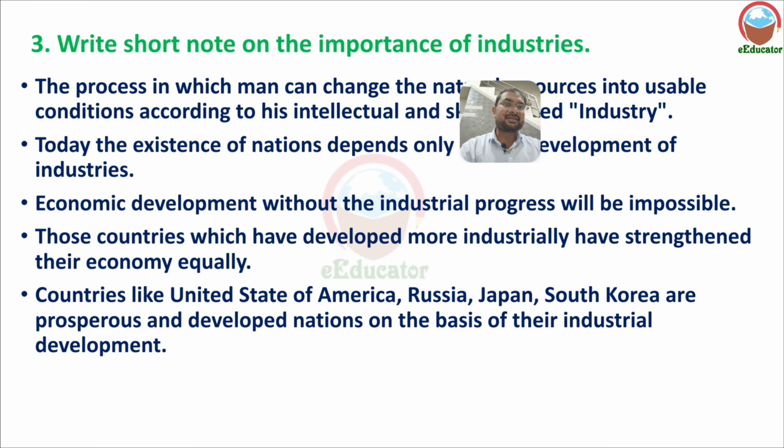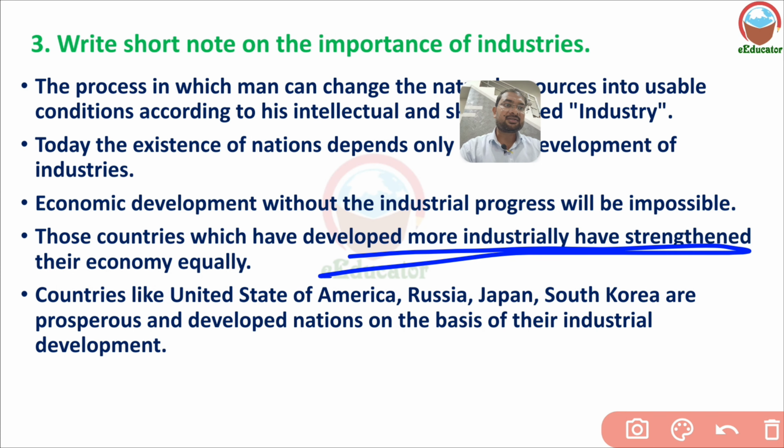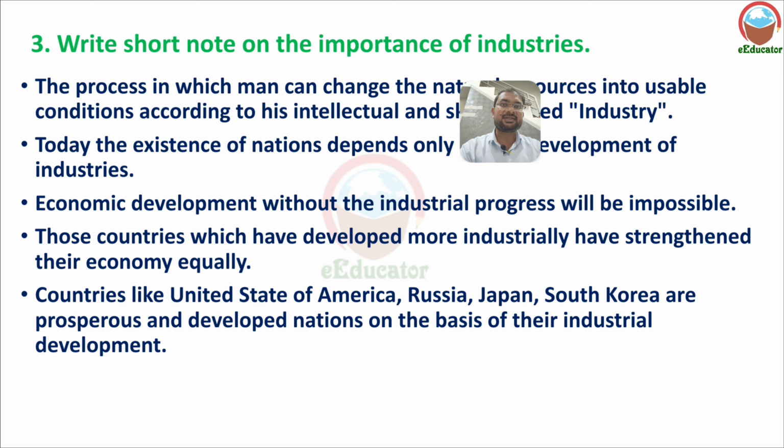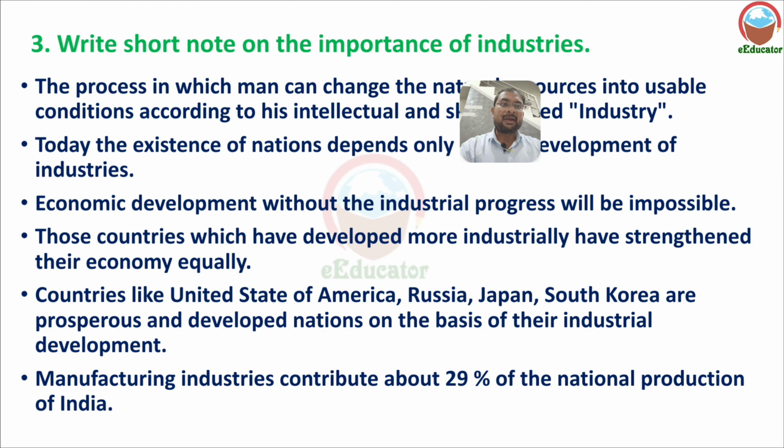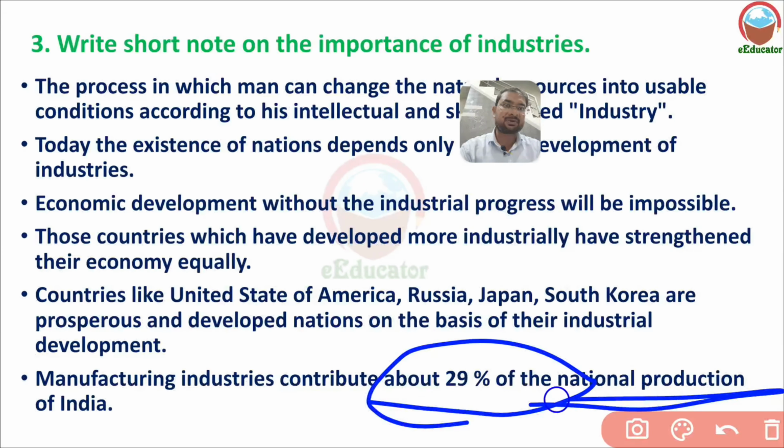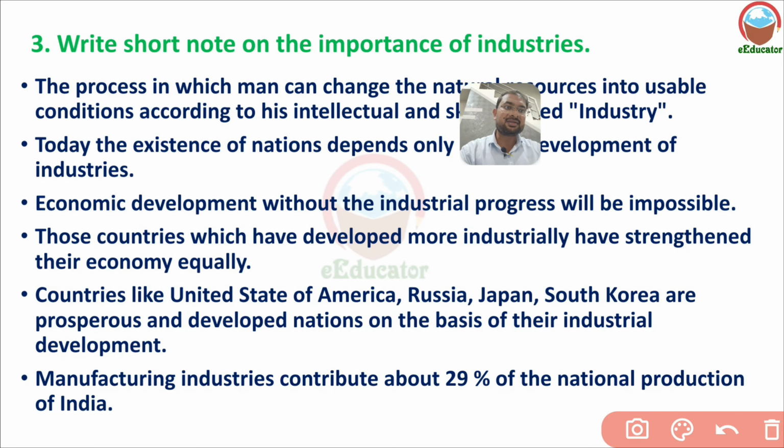Countries like the United States of America, Russia, Japan, and South Korea are prosperous and developed nations on the basis of their industries. They have well developed industries, and on the basis of the use of resources, they become developed. Manufacturing industries contribute about 29% of our total GDP, or total income of India. 29% of national production is the contribution of industry.